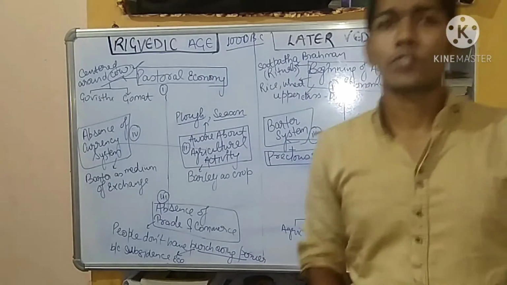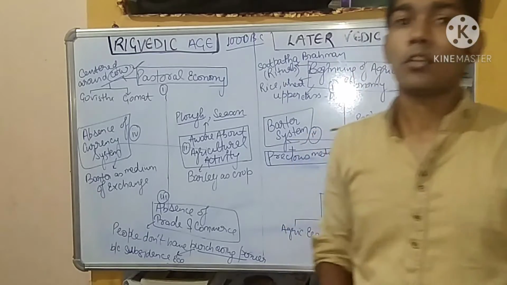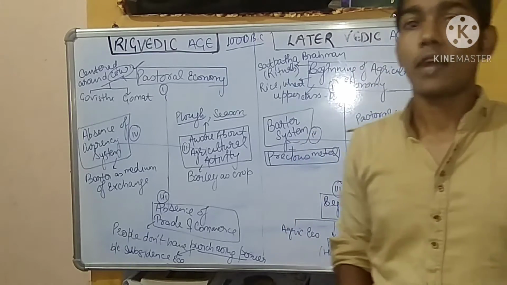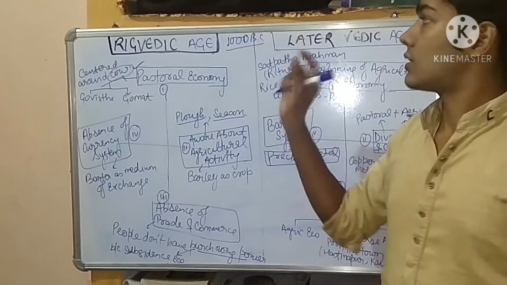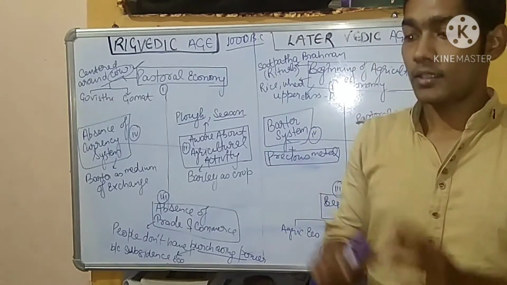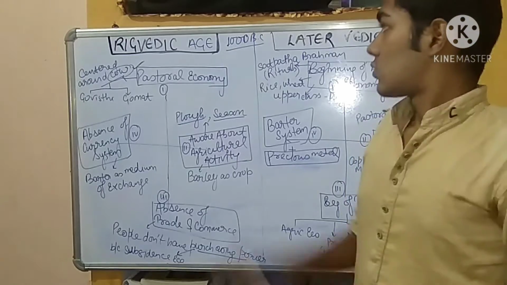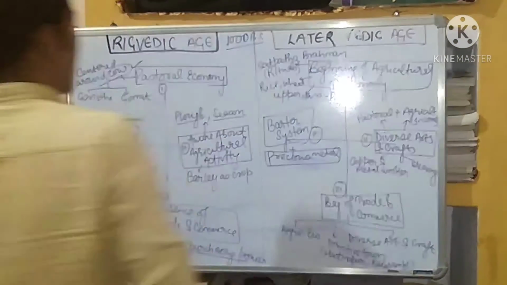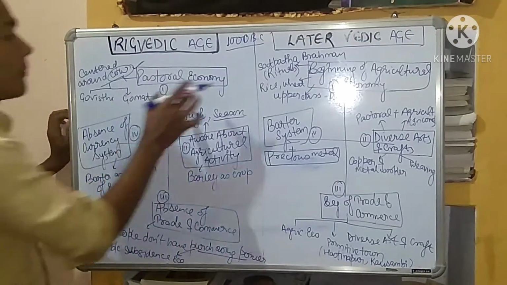So what was the reason for the change? The reason for the change was the development of iron, the discovery of iron in 1000 BC. This discovery of iron has played a very major role in society in deciding the history of India. So first of all, the Rigvedic age. In the Rigvedic age, as we have discussed, it was a pastoral economy.